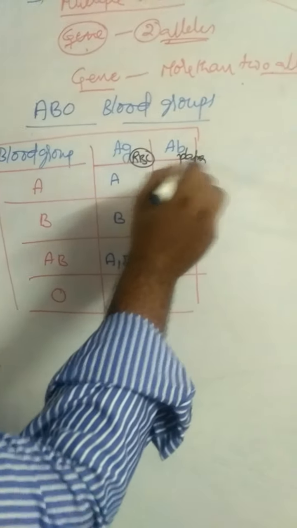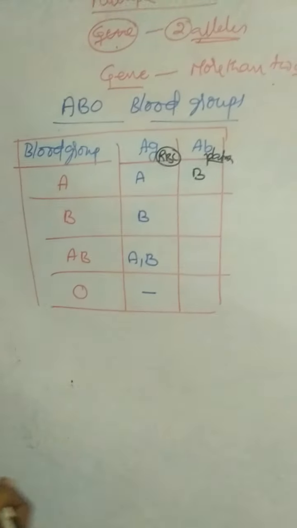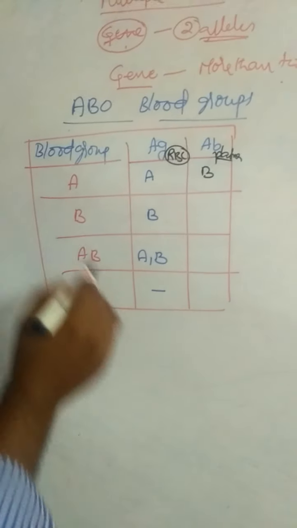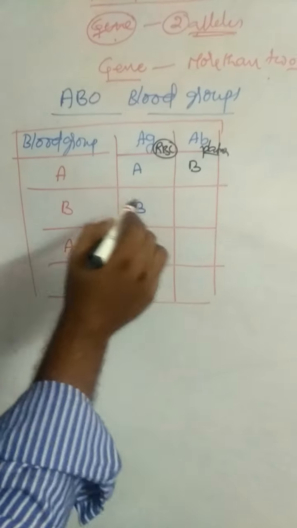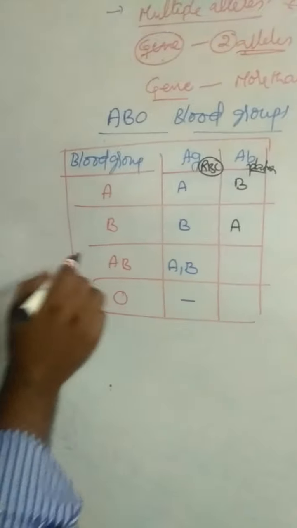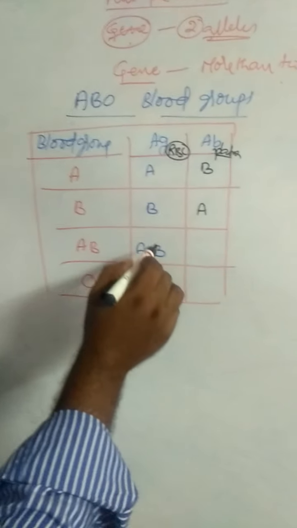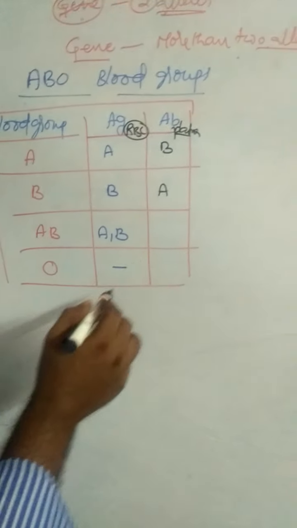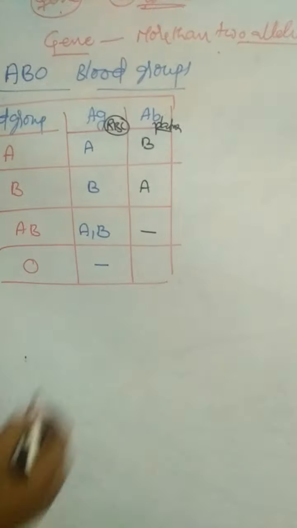B blood group contains antigen B and antibody A. AB blood group contains both antigen A and antigen B, and antibodies are absent.